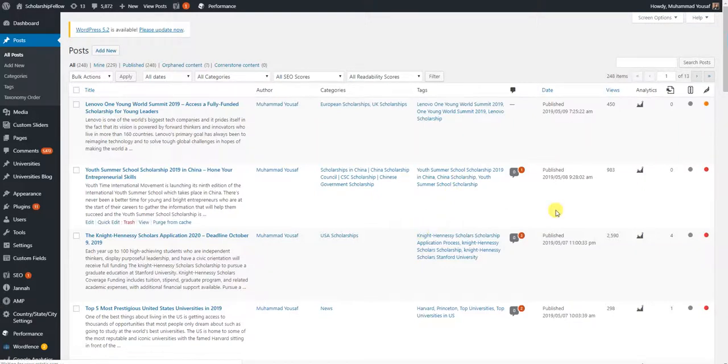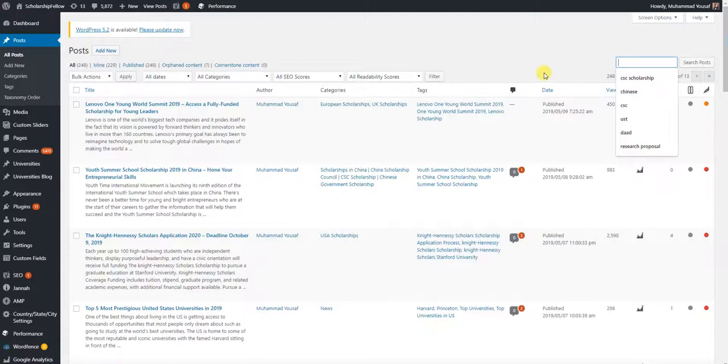I understand that maybe you don't have knowledge about scholarships, but what you can do is go to Scholarship for Dev or any other big scholarship website, and see which scholarships will be open in the next 5 to 6 months, and make a list of that, because it will be very easy for you to manage. Then you will know these scholarships will be open for the next 5 to 6 months, and I think you will not spend more than a couple of hours on that job, and then you have the articles on the site.